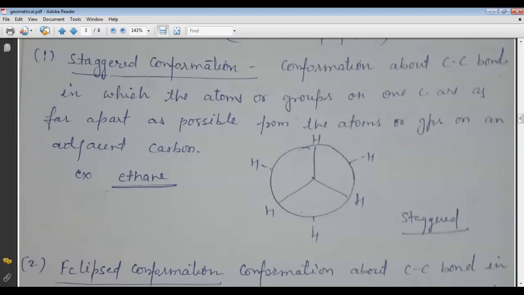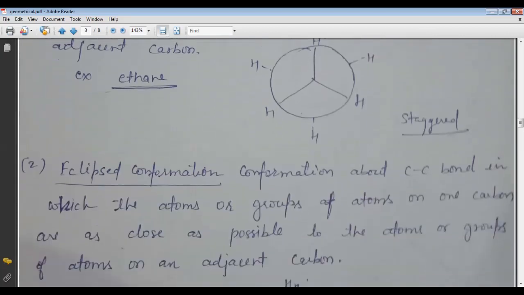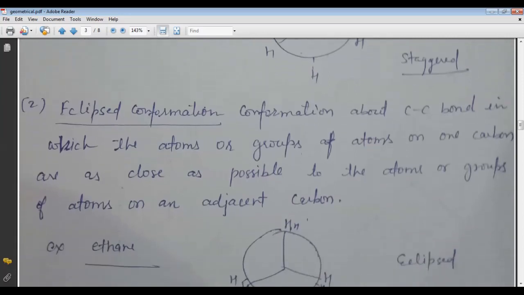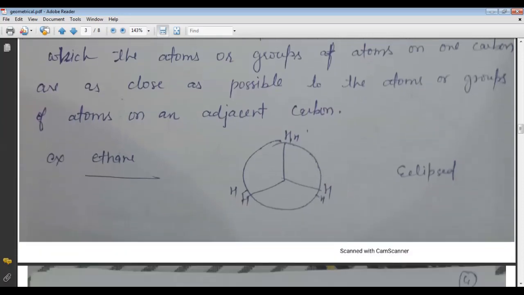Suppose we take the example of ethane. The molecular formula of ethane is C2H6, sorry, C2H6. Here two carbons and six hydrogens are present. This is the arrangement according to the Newman projection, and this form is called the staggered form. Now the second form is called the eclipsed form: the conformation about a carbon-carbon bond in which the atoms or groups on one carbon are as close as possible to the atoms or groups on an adjacent carbon. So this is the eclipsed form of ethane.